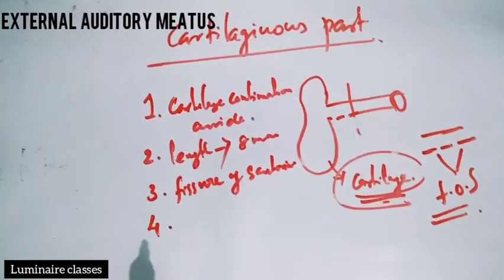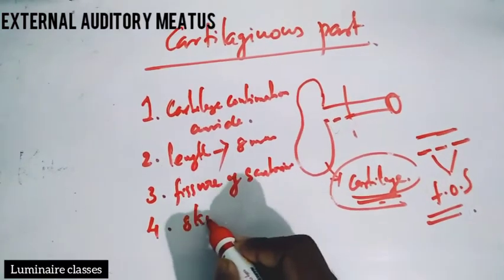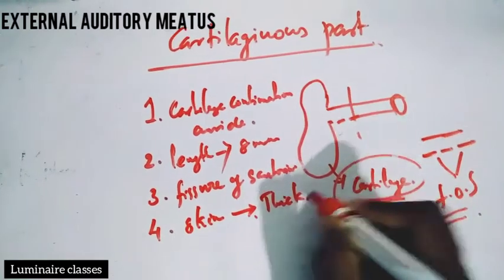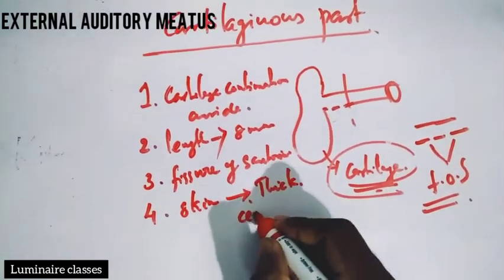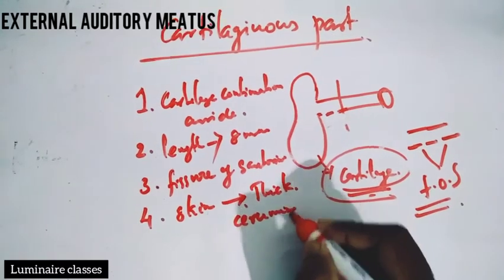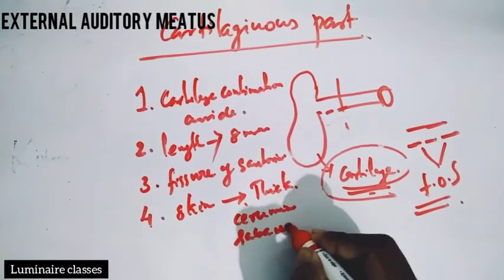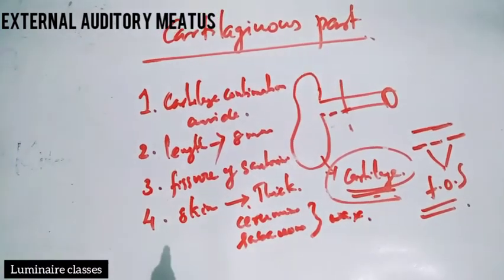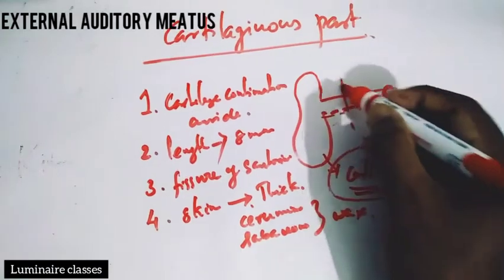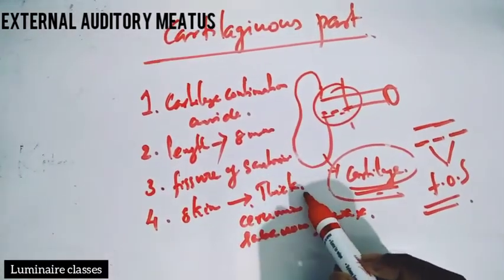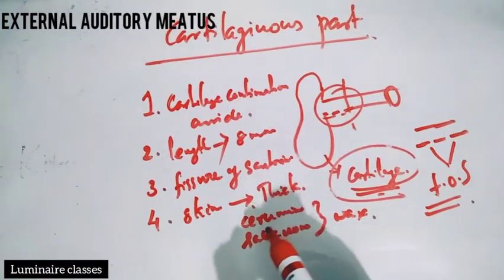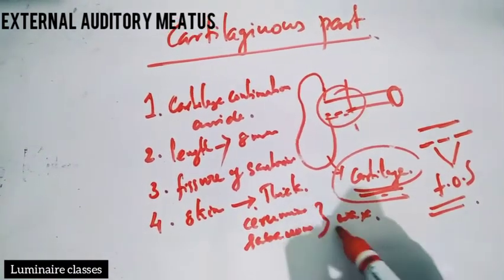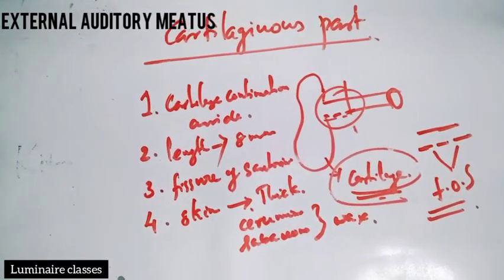And the fourth point is about the skin of the cartilaginous part, which is thick. It has two glands, ceruminous and sebaceous, which both secrete wax, right?